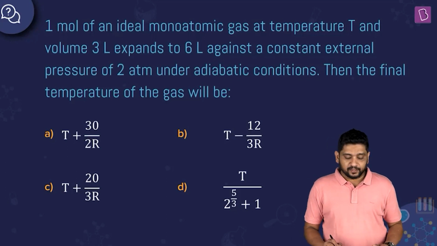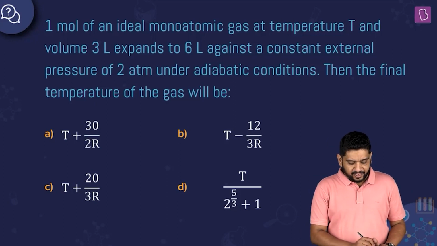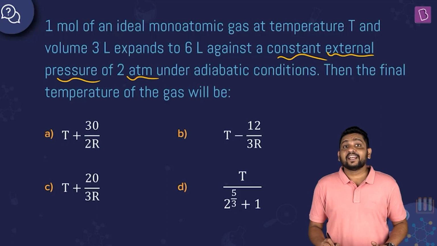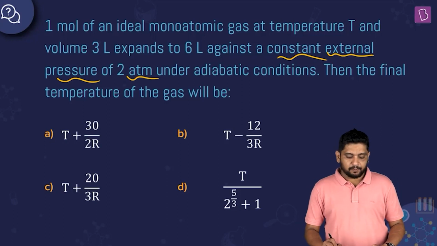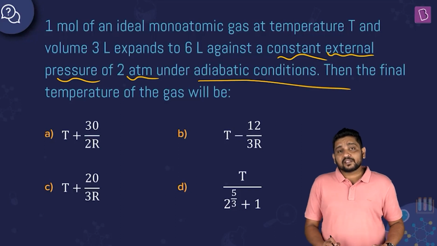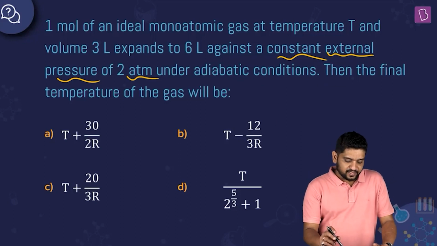We have to first identify the process. See, the fact that here external pressure is given as a constant, right? So constant external pressure of 2 atmosphere tells me this is an irreversible process, right? On top of that, it is given adiabatic. So this is an irreversible adiabatic process that is taking place.